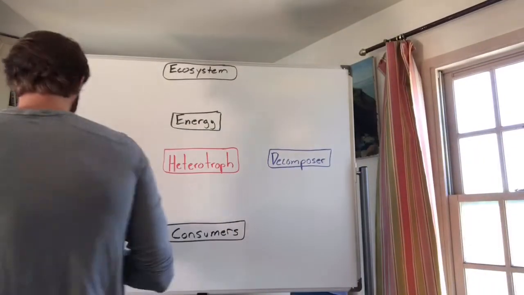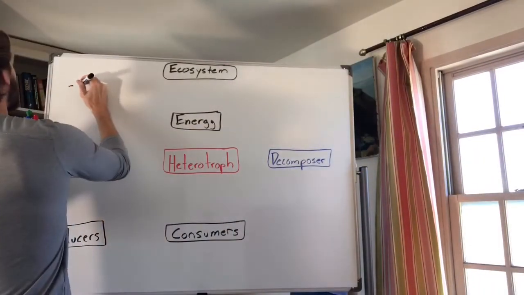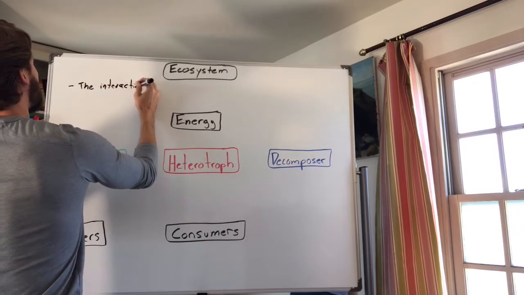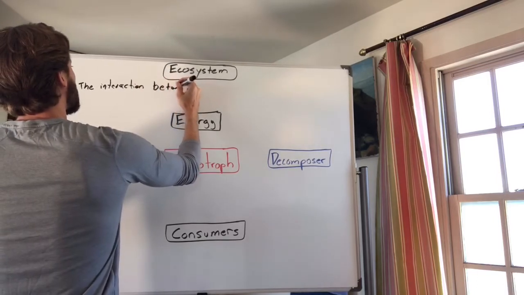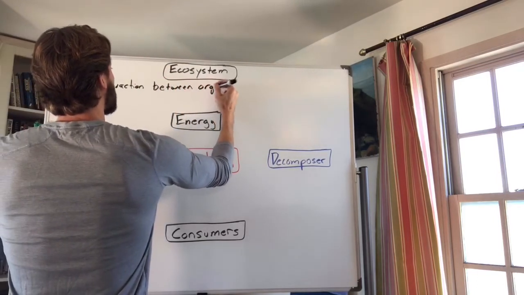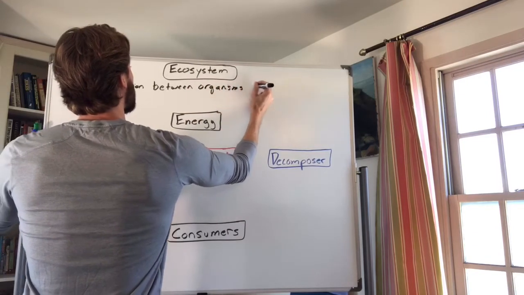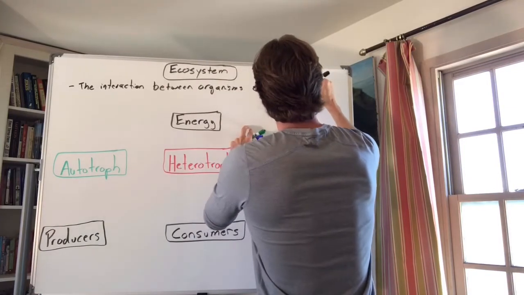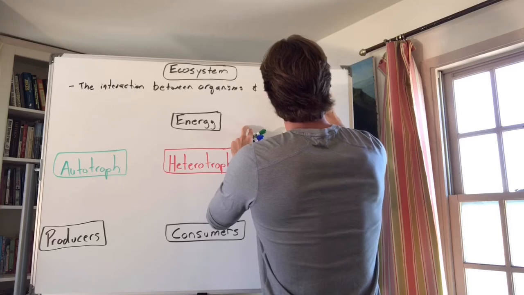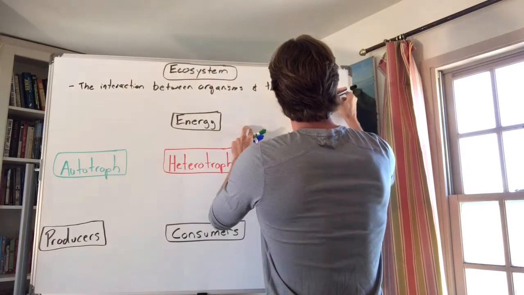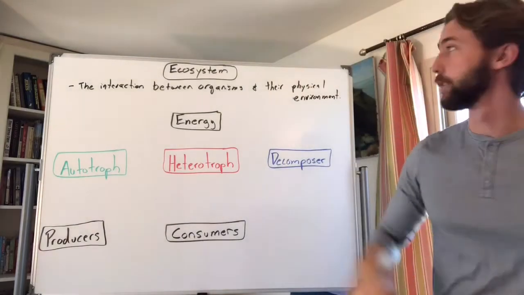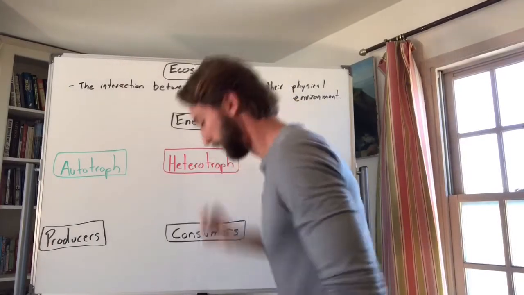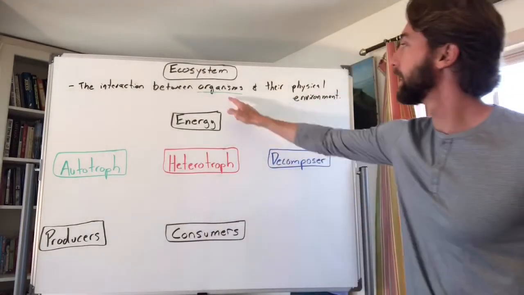An ecosystem is the interaction between organisms and their physical environment. The interaction between organisms, so remember, organisms, guys, are any living thing. So an organism is a living thing, and how they interact with their physical environment.